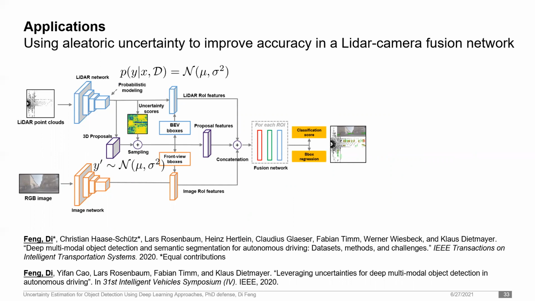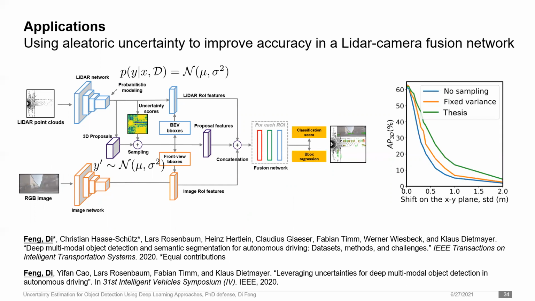First, I employ the previous method to model epistemic uncertainty in the LiDAR branch. Then, I propose to propagate those uncertainties into the fusion network through a simple sampling mechanism. In this way, the fusion network is trained with more diverse training data and learns to handle different levels of uncertainties.